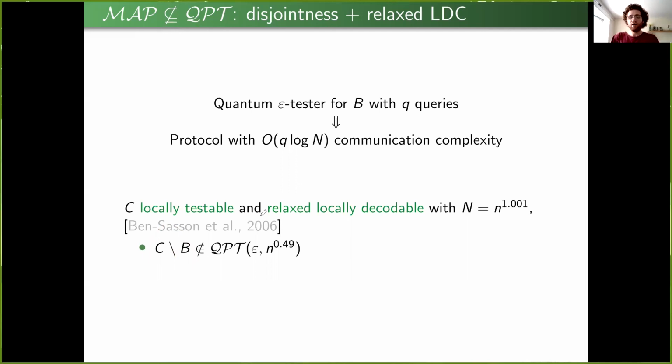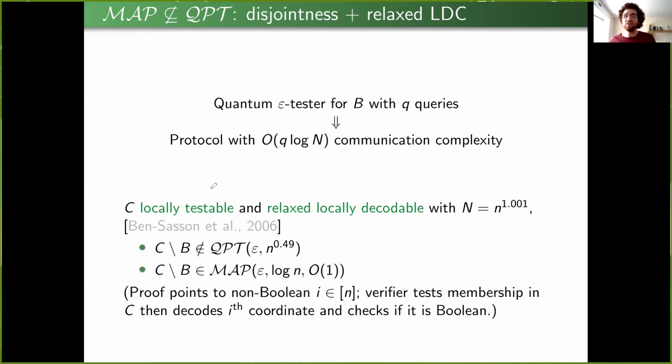And now the reason why I'll talk about the complement is that we don't only want this to be hard for testers, we also want this to be easy for classical proofs of proximity. And we take the complement here because it's easy to show when a string is non-Boolean. We just point to a non-Boolean coordinate. So now the classical proof will be just some coordinate i in N, in which case the verifier will use two properties that certain codes have and that can be constructed, as was shown by Ben-Sasson et al. That is local testability and local decodability.